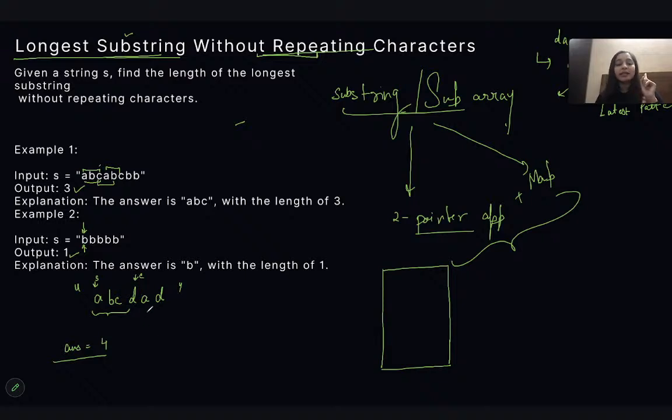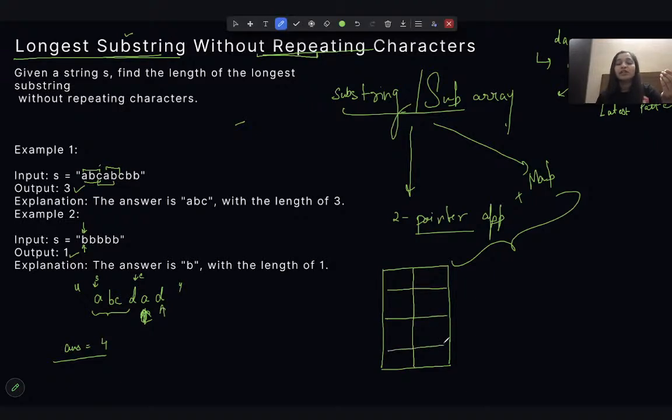Now since I need to find a repeated character, I need to find where the repetition is happening, and to help with that, a map will help us to know at which point, for which character, the repetition is happening. So I have this map. Here I'll be having my characters and here I will be storing the index. I'm taking this question again so that you can understand well.